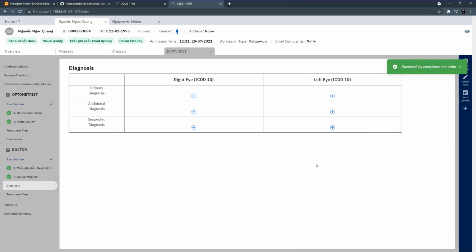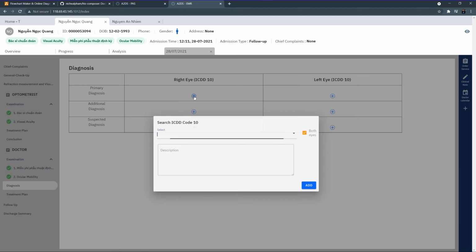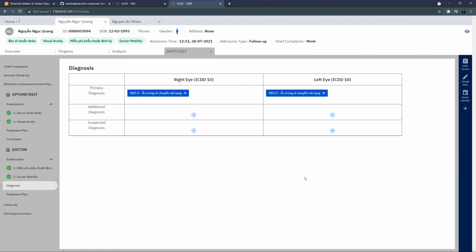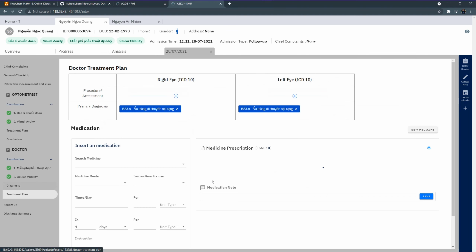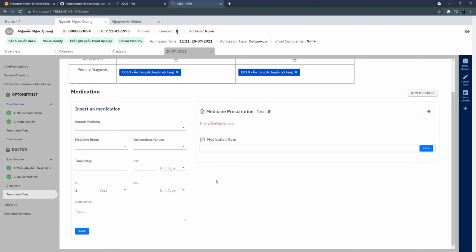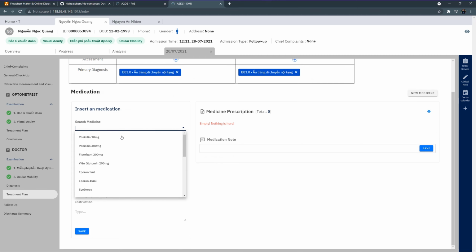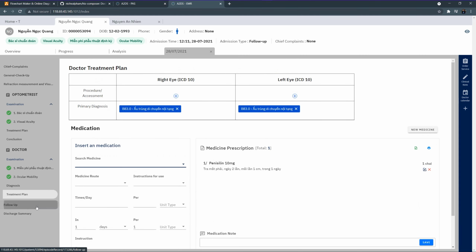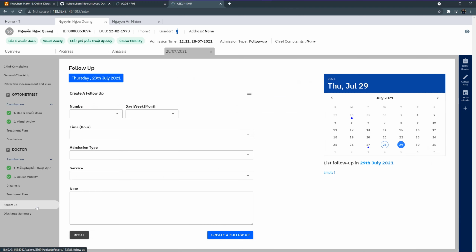After taking the examination, the doctor has the ability to provide the final diagnosis for each eye, and it is ICD coded. Finally, provide the treatment. The treatment contains the medication the patient needs to take, and register a follow-up event if it is necessary for the patient to come back to the clinic later on.